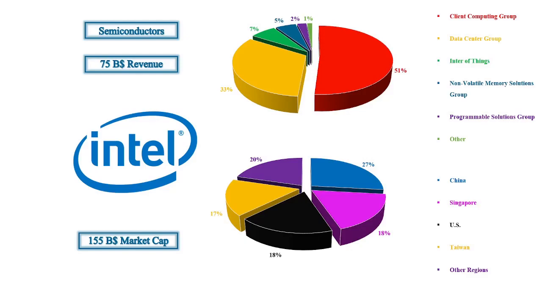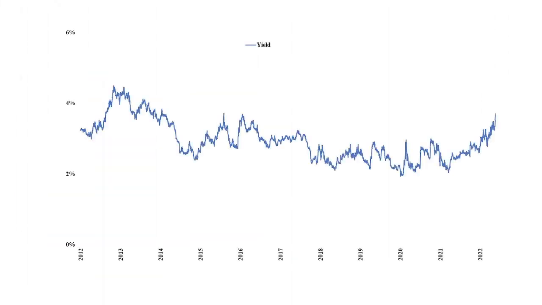Now let's find out if Intel is a good stock to buy at its current value. The key metric I use to calculate the fair value and buy price for Intel is the dividend yield. I'll start by plotting the dividend yield for the last few years in a historical chart. I choose the dividend yield because a consistent dividend policy is, for me, the best indicator for a stable company. Additionally, a steady dividend payout helps to stabilize my portfolio and makes it easier to rebalance my positions.